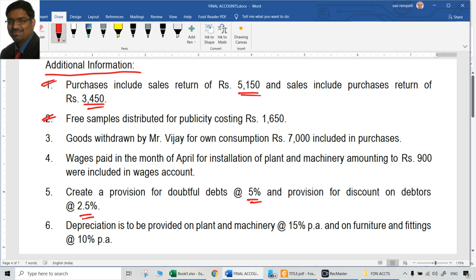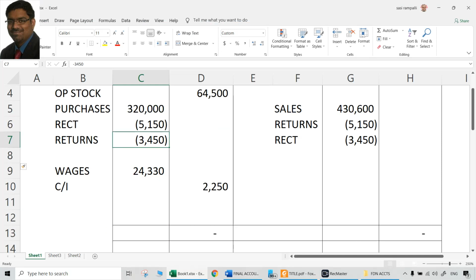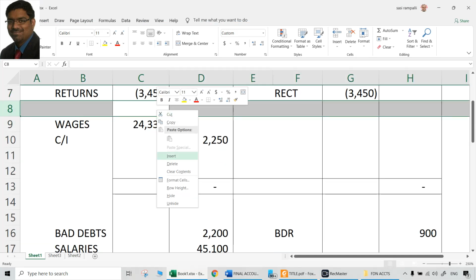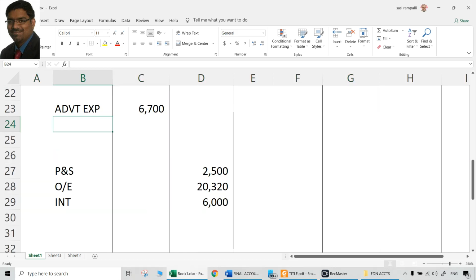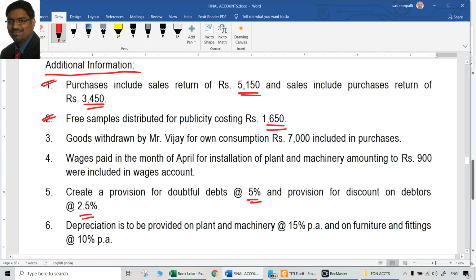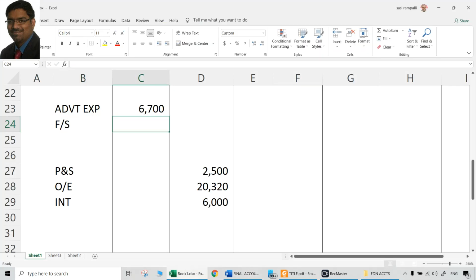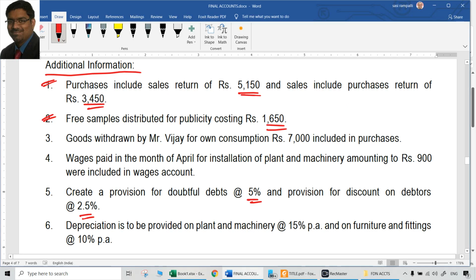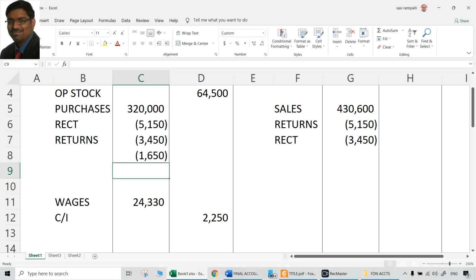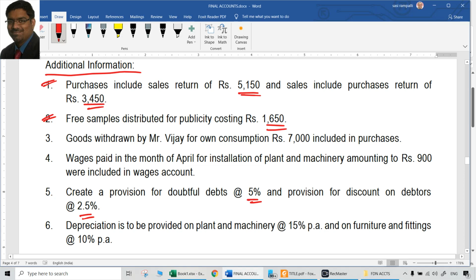Then comes free samples distributed for publicity costing 1650. Publicity is as good as advertisement expenditure. Free samples which we are distributing are reducing our stock. So what can be the adjustment here? Add to the advertisement expenditure, free samples you can call it, that is 1650, which is a debit aspect. Then what is the credit aspect? Credit aspect can be reduction from purchases. Purchases normally is a debit balance, reducing from that is a credit. So free samples should be reduced from purchases, that is 1650. Both are done.